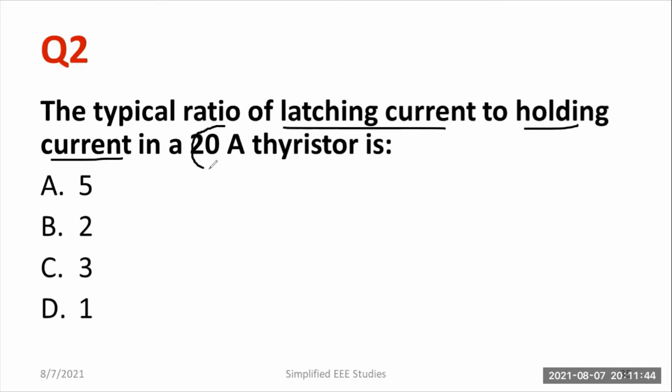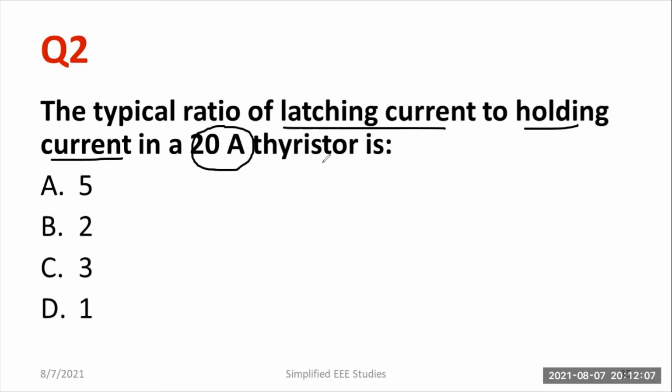So a thyristor which is having the rating of 20 ampere. You know the thyristor has 3 terminals: anode, cathode and gate. So we can say that it's a semi-controlled device. So latching current is the current which is related to the thyristor or SCR. The current at which the thyristor is completely on, that is called a latching current.